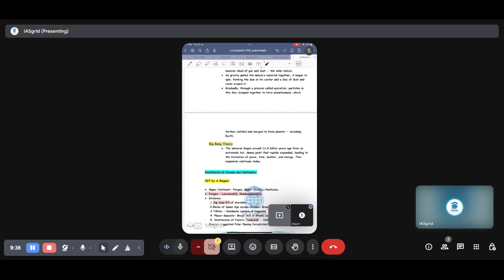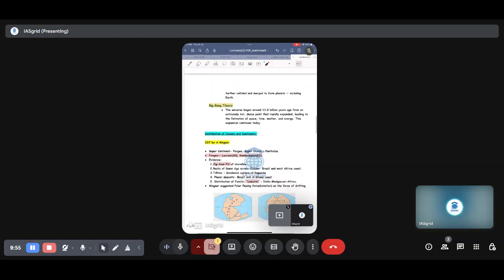I have told you about accretion. They also added a new term called planetesimals. Planetesimals are the planets which are formed before the actual planet is formed. These are smaller versions of planets, right? Two, three planetesimals would accrete to form one planet, and they further merge to form planets, including Earth.